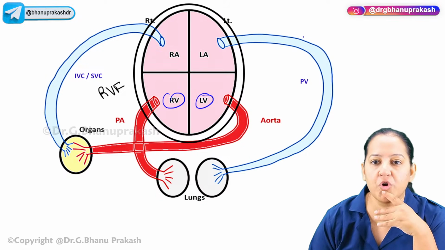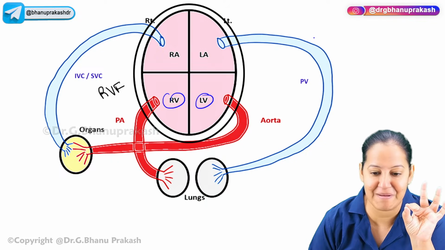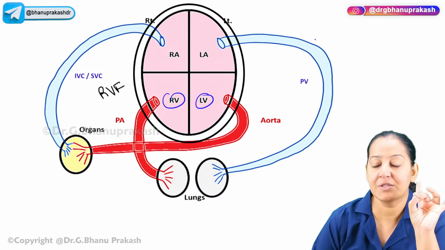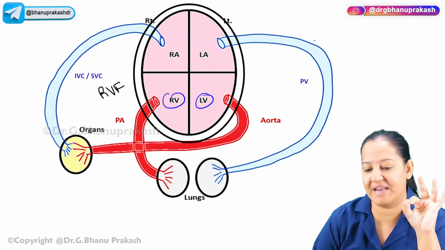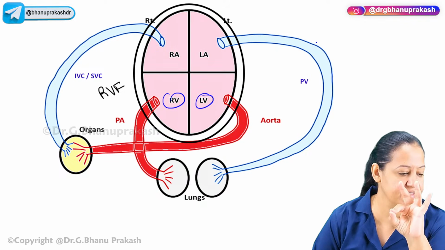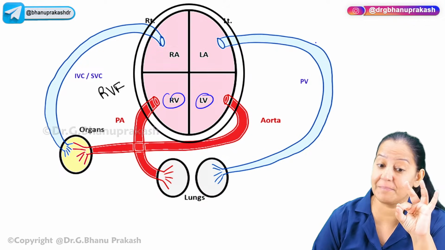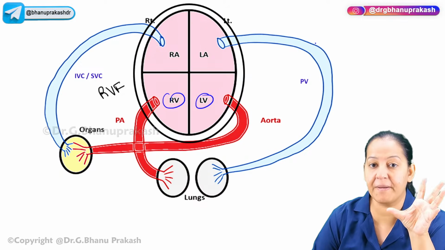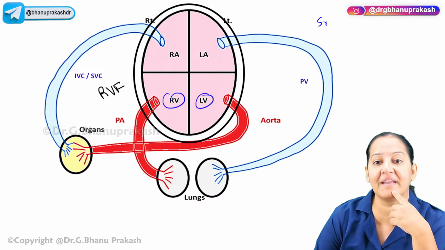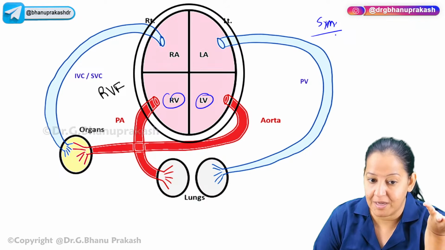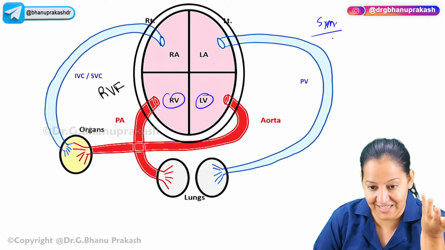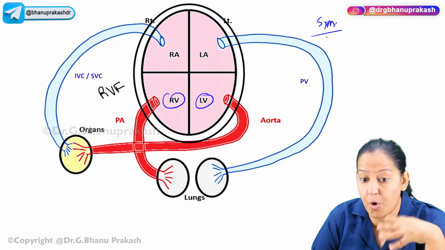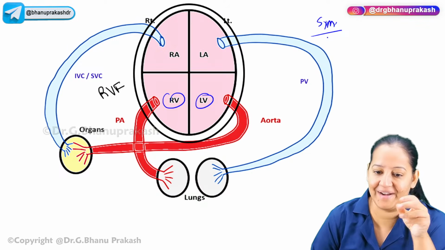In the autonomic nervous system, we have two systems, the sympathetic system and the parasympathetic system. During an emergency, the sympathetic system gets activated. You may be knowing that. Whenever there is an emergency, the sympathetic system gets activated, not the parasympathetic system. So when the heart is not pumping properly, the sympathetic system gets activated automatically as a backup. Whenever the sympathetic system is activated, three things will happen as a compensation. One good, two bad. Total three things.